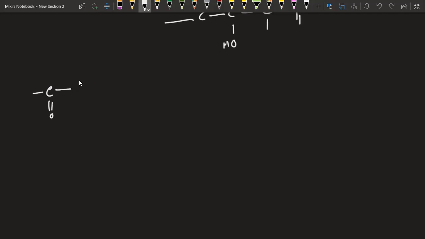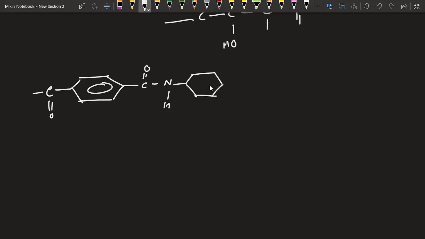So let's say this is our Kevlar molecule or polymer. Okay, so let's say we have this polymer.